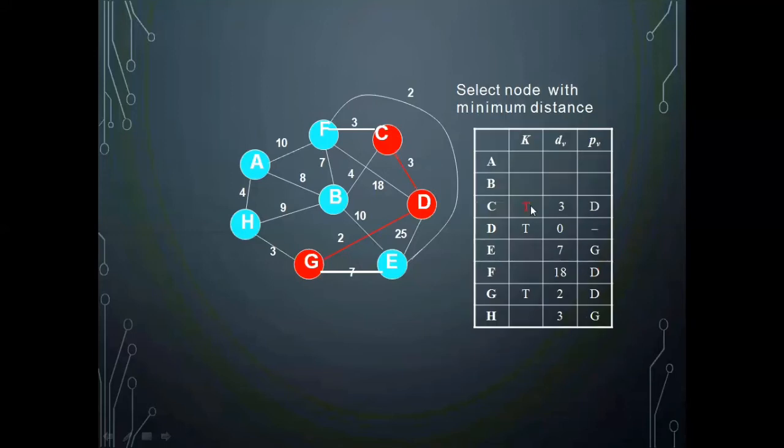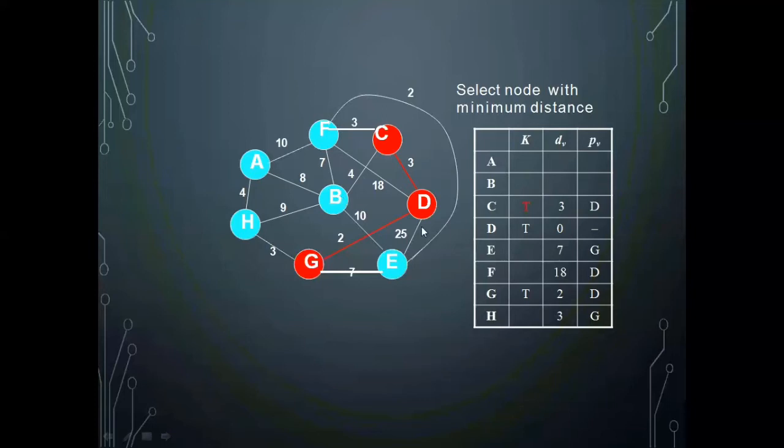So in the next case, I am adding this C because that has the minimum weight 3, and I am adding that 3 to the resulting one. Now this is the minimum one. So I have included C in the minimum spanning tree. Next step is I should find out which edges start from C.